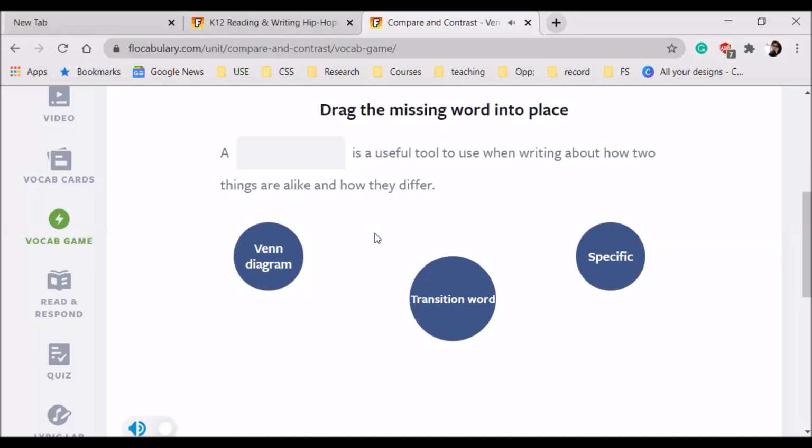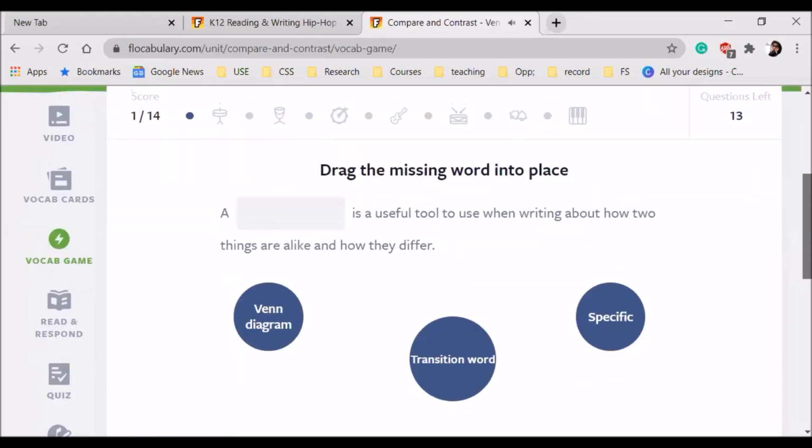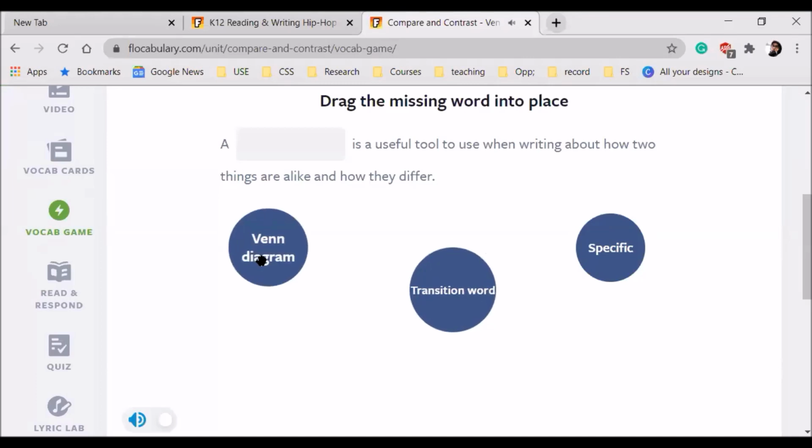A tool which helps us to differentiate and put all the things together, what are similar and what are differences. So what would be that tool? Specific? We have time as well. No. Specific? Are you sure? Yes, ma'am.